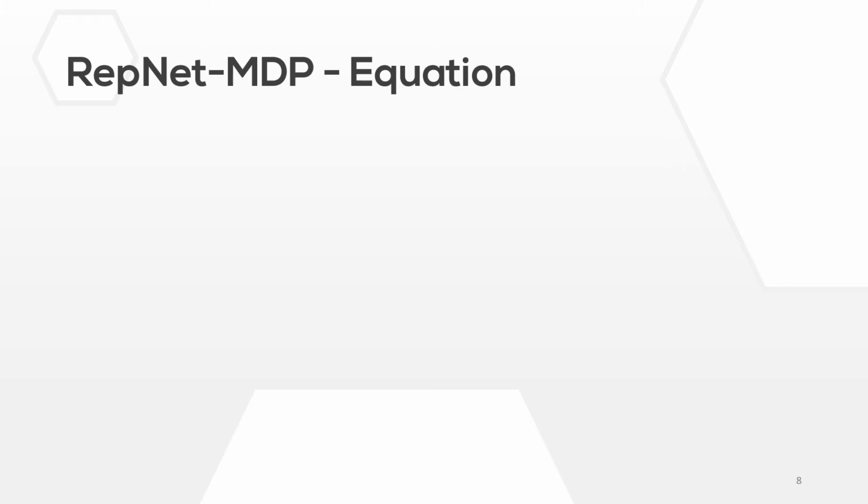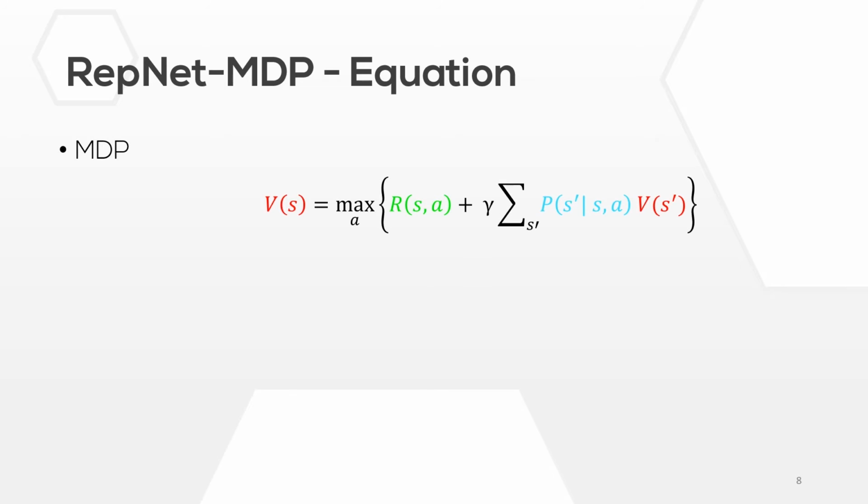Recall that in standard MDPs, optimal behavior is derived from the following recursive function V. It is a function of the state of the environment. The part of the equation highlighted in blue describes the transition model of the environment. Highlighted in green is the immediate reward obtained by the MDP agent in state S upon taking action A.